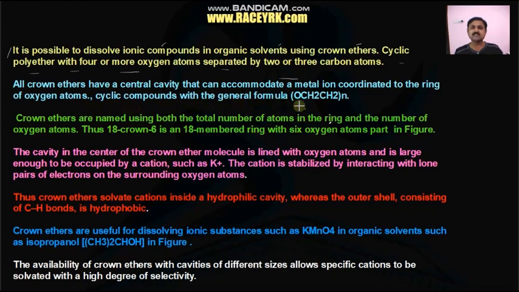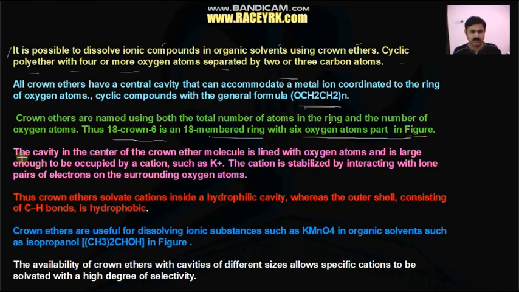Crown ethers are named using both the total number of atoms in the ring and the number of oxygen atoms. That's why 18-crown-6 is an 18-membered ring with 6 oxygen atoms, as present in the figure.